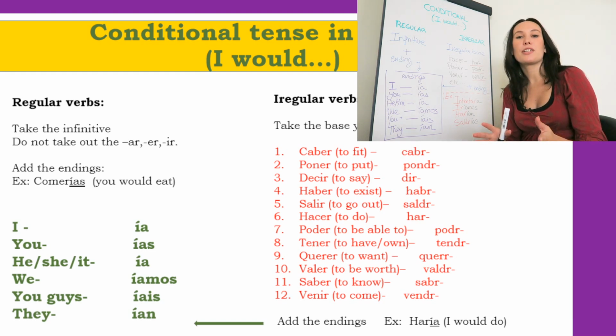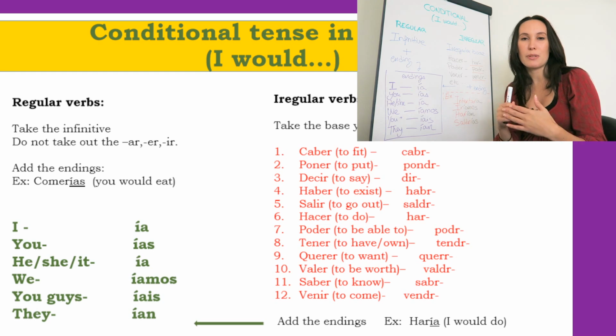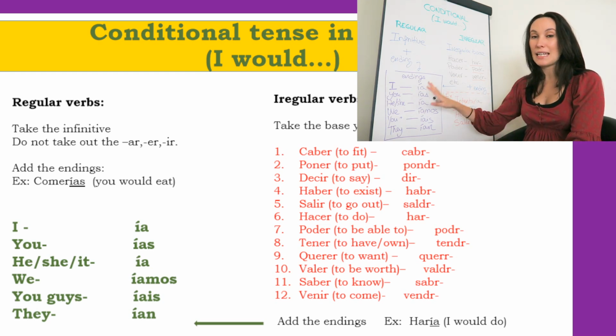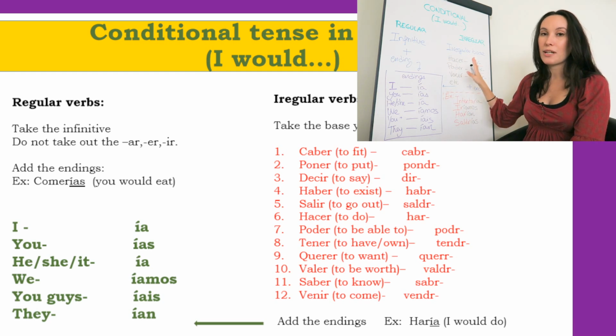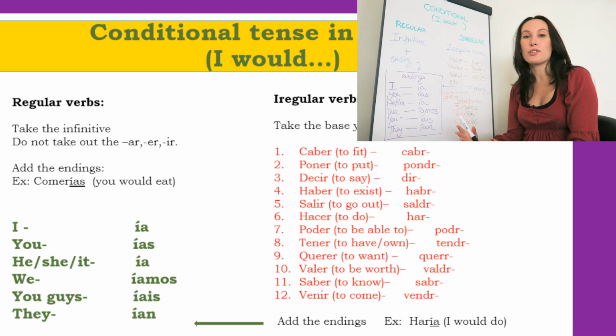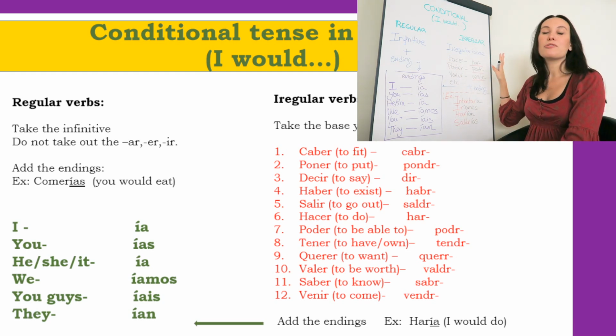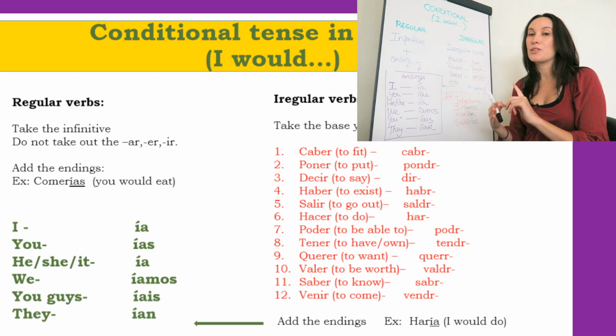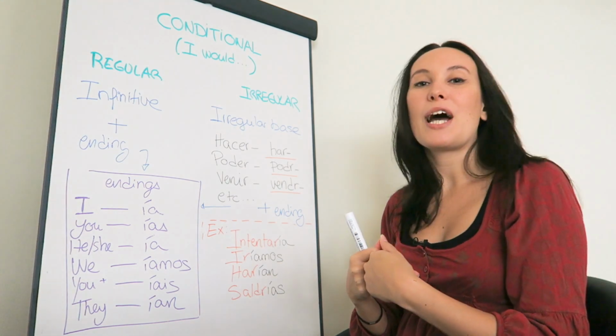So I'm showing a grid that you're going to be able to download. It's going to be in the description box. And in there you have the endings for both regular and irregular verbs, because they do share endings. And then you have the irregular verbs, each of those with the meaning and the irregular base to create the tense. So let's see how it works.